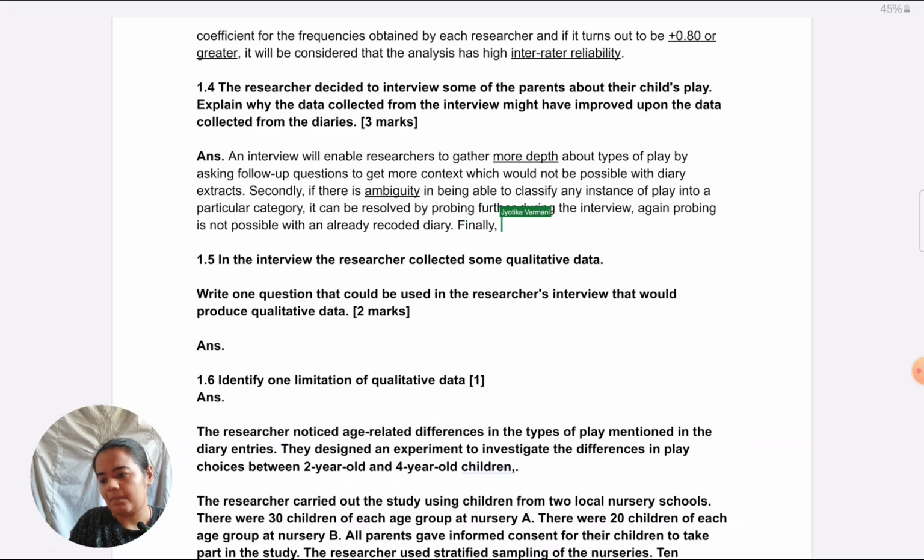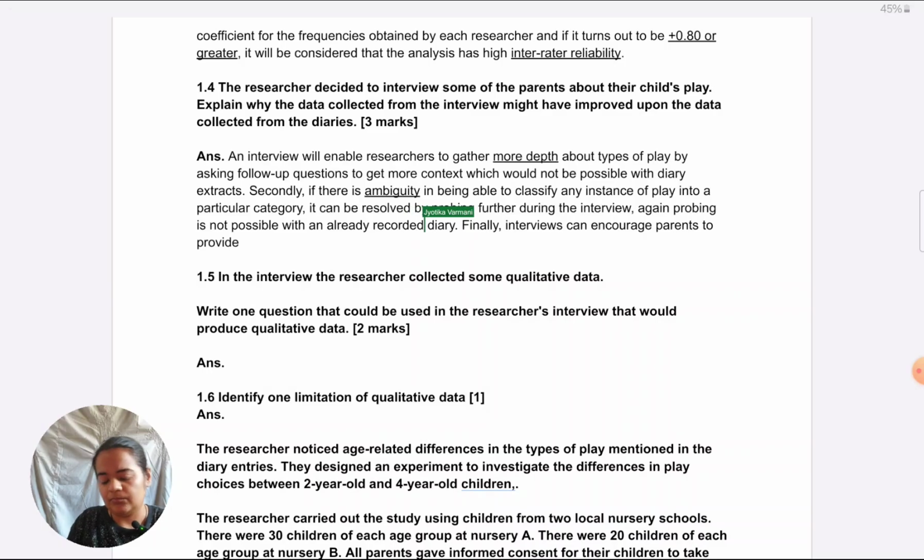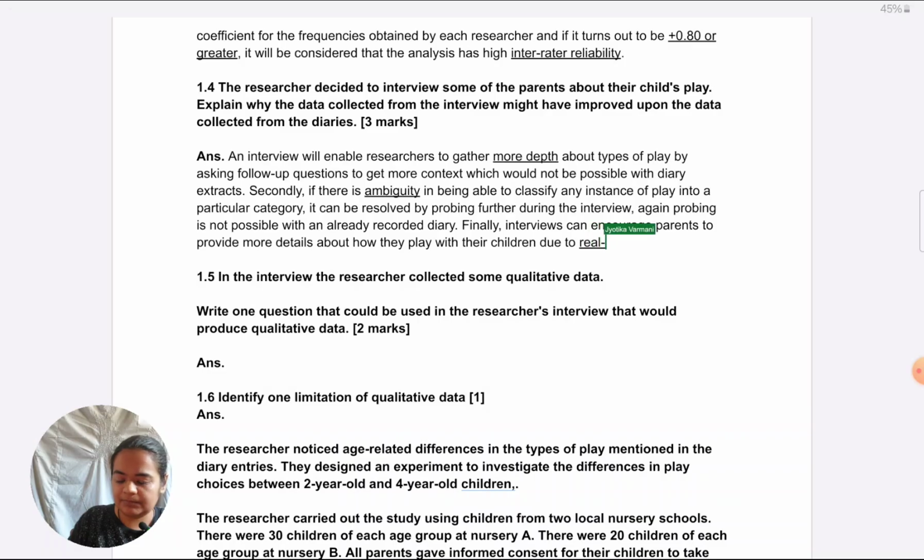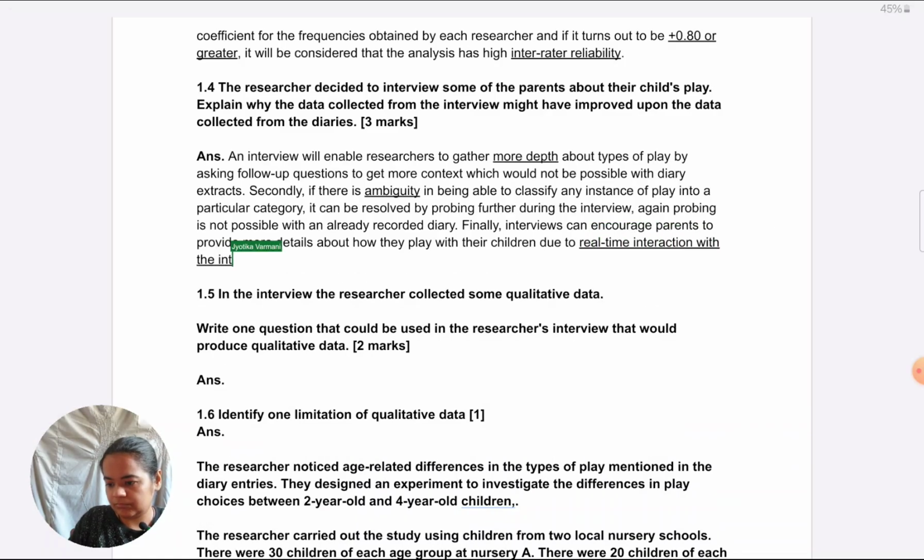Finally, interviews can encourage parents to provide more details about how they play with their children due to real time interaction with the interviewer, which would not be available in one sided communication with the diary.